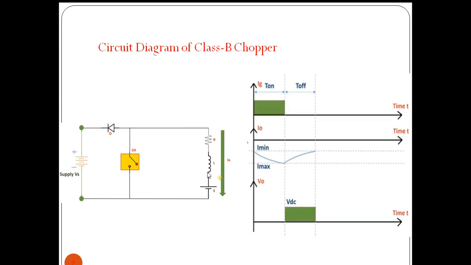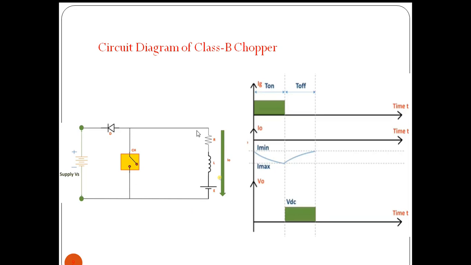So the inductor charges with the bottom as positive polarity, in the opposite direction. Here we are getting positive, here we are getting negative, but the current through the inductor increases in the opposite direction to the supply voltage. So the current will be increasing like this. The inductor charges in the opposite direction.